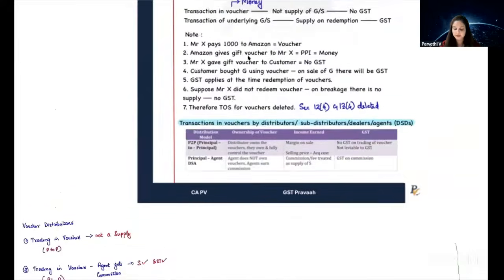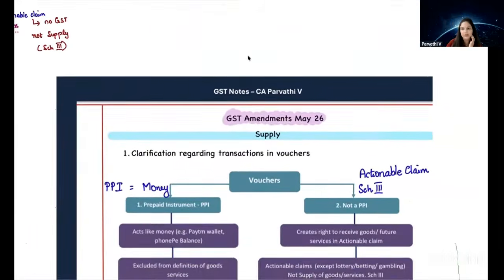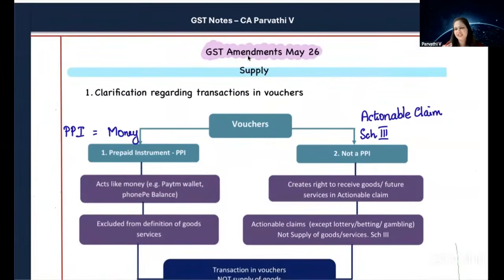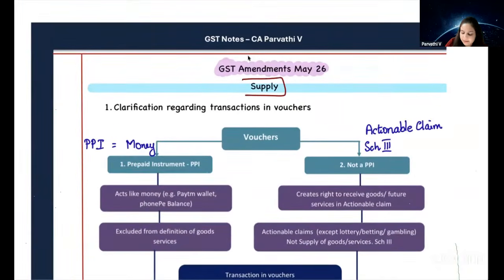Charge of GST chapter is also over. Now we'll come to the supply chapter. Just pay attention, the supply chapter will get over in another 10 to 15 minutes. What are the amendments applicable in our supply chapter? This is basically an RBI circular. What does the RBI circular say?